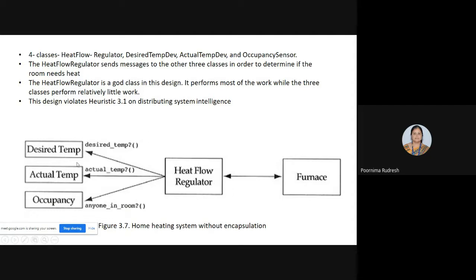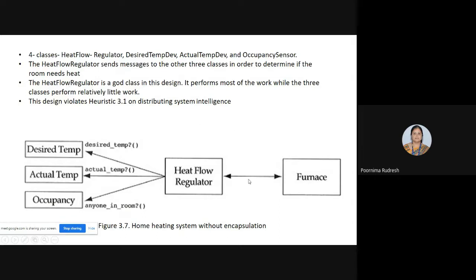It sends messages to the other three classes. Which are the other three classes? It sends messages to the desired temperature device, actual temperature device and occupancy sensor to determine if the room needs the heat or not. Once it gets the information from these sensors, then it decides whether the room is to be heated up or not.